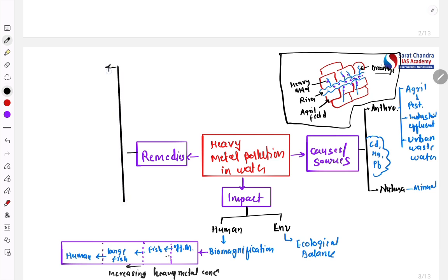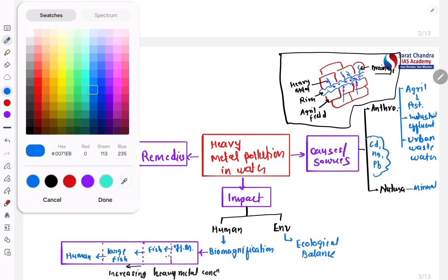One is regulatory measures. Regulatory measures means we have to use the laws which are there to prevent such kind of impact. For example, the Environment Protection Act 1986 is there, the Water Act 1974 is there. These things have to be enforced properly.